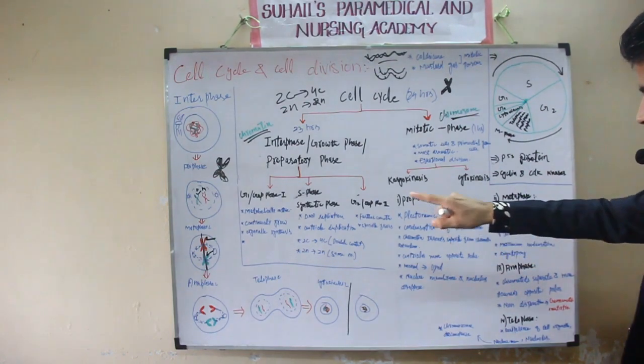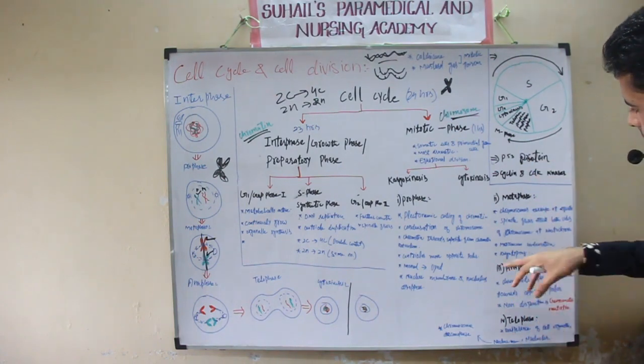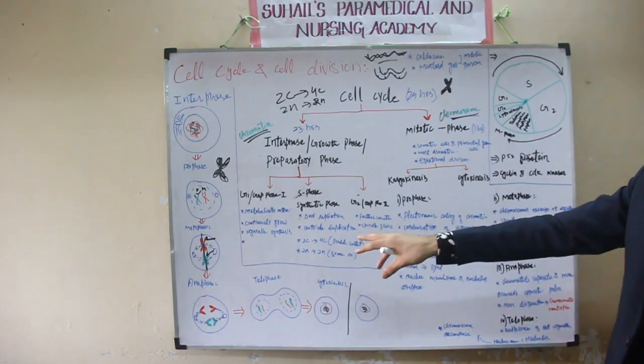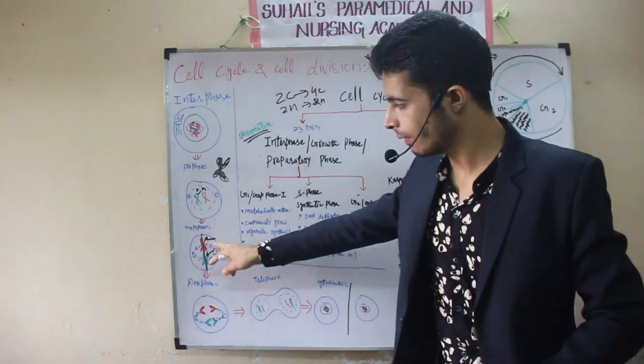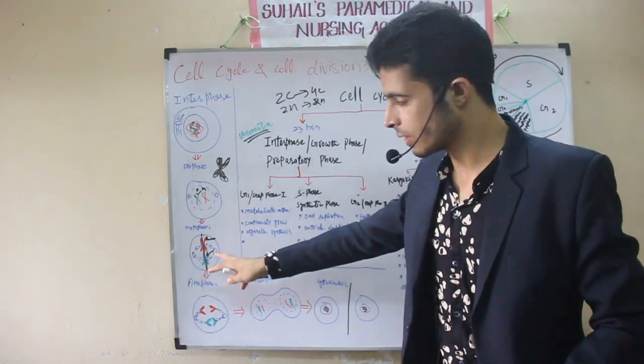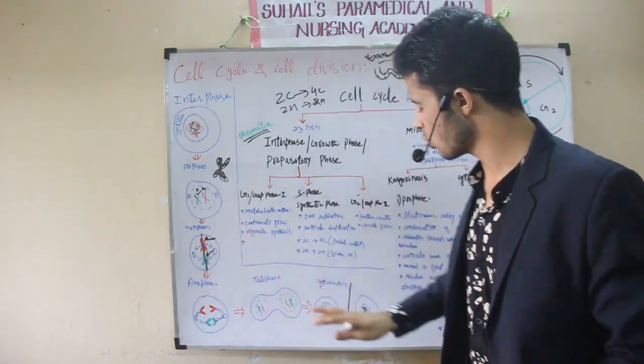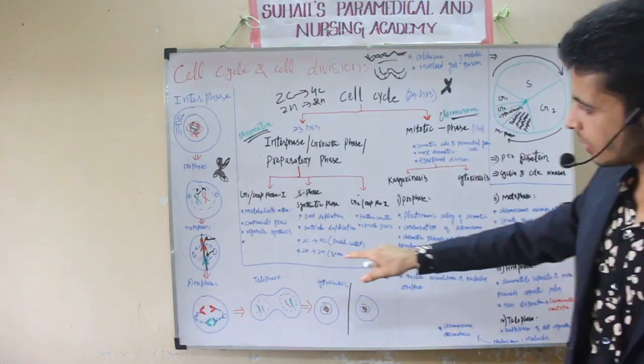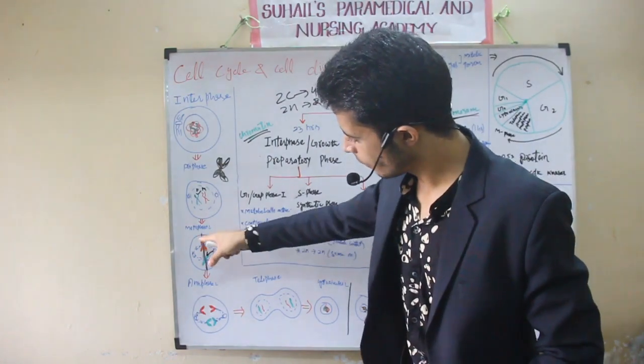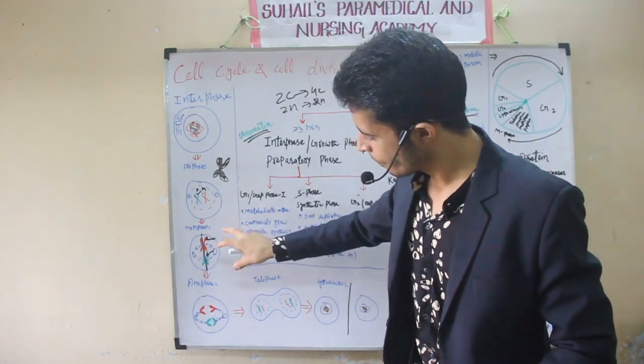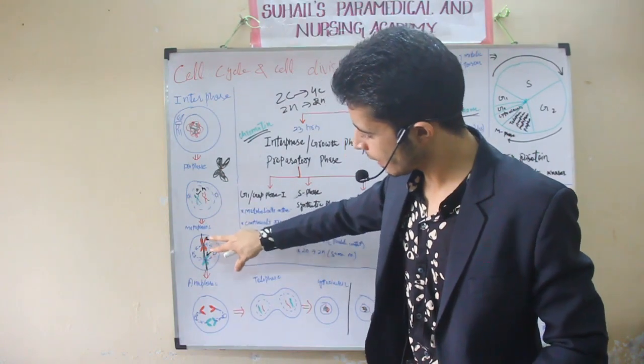Maximum condensation will occur in this stage, so DNA will be more condensed. We can do karyotyping, because this DNA will be easily visible in the form of chromosomes in metaphase. First they arrange at the equator. Then spindle fibers attach, and now the spindle fibers are attached and present at the equator.